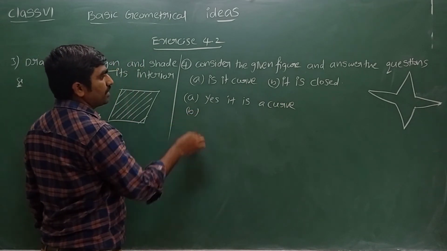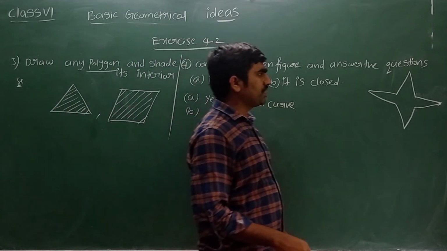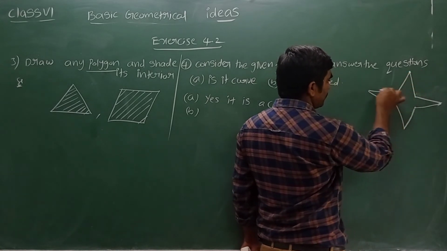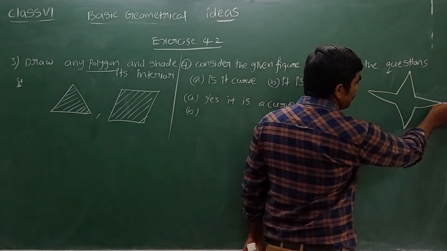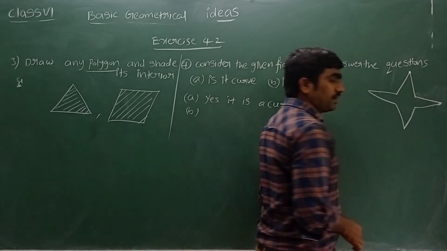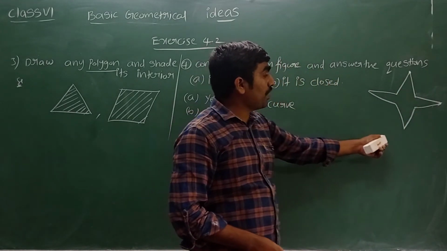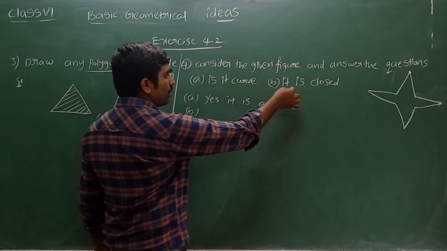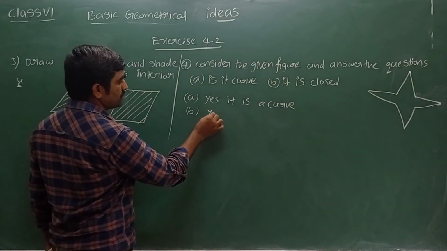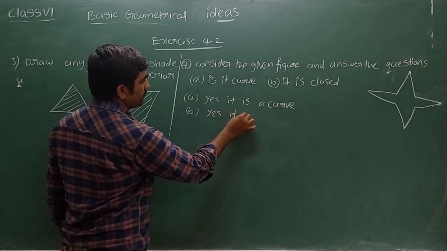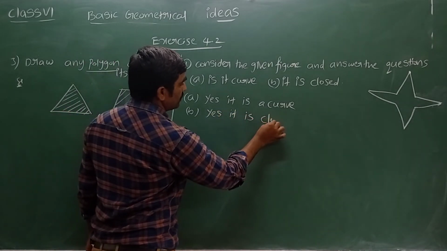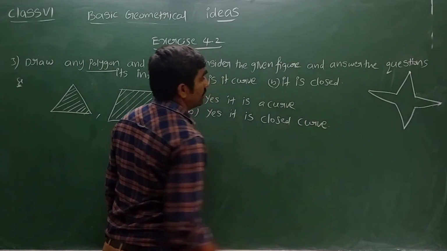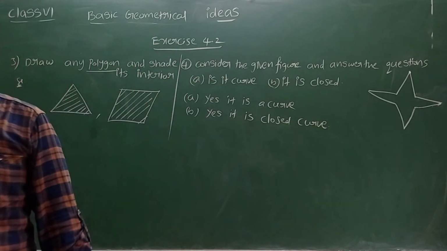And B, they are asking, is it a closed figure? Yes. The reason is, suppose you start at a point here, then you can see where the end point is. The ending point is also the same. This is a curve whose starting point and ending point are the same. It is called a closed curve. So, closed curve. That is the way we can write the solution.